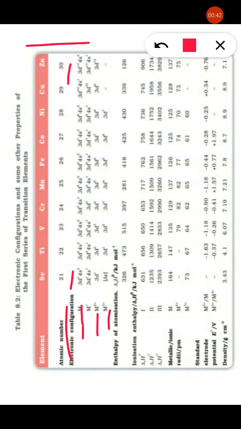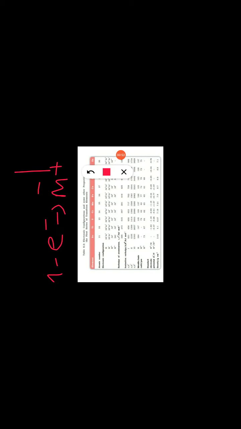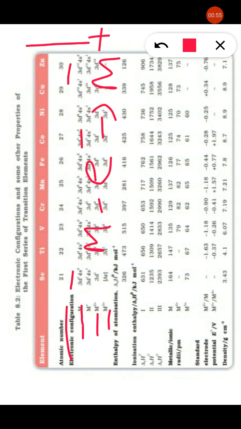So here, slowly it loses electrons to form M+. That is the oxidation state explained here. Now, then enthalpy of atomization.